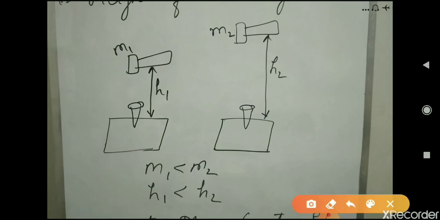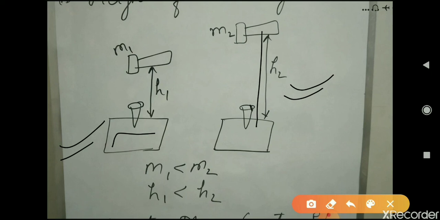Now, if in the first case we are dropping the hammer on this nail, what will happen? This nail will penetrate only a small distance in this wood, while in the second case, in which the height is h2, and h2 is greater than h1, means this is at a greater height from the wood as compared to h1, what will happen? This hammer is able to drive the nail to a greater distance as compared to the nail which we have taken in the first case.